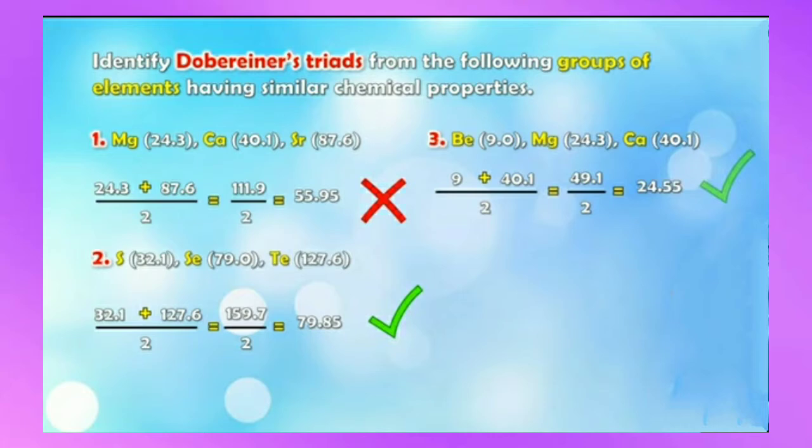On further calculation, the answer comes 24.55, which is near to the atomic mass of Mg, that is 24.3. So we can say that these three elements form a Dobereiner triad. So children, I hope you all understood what a triad is and how to identify a Dobereiner triad. Good.